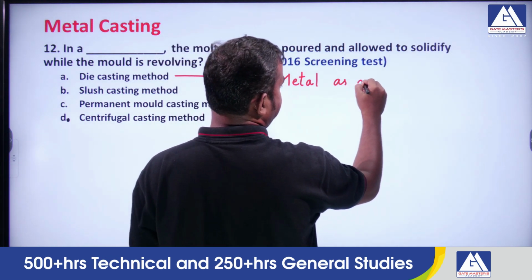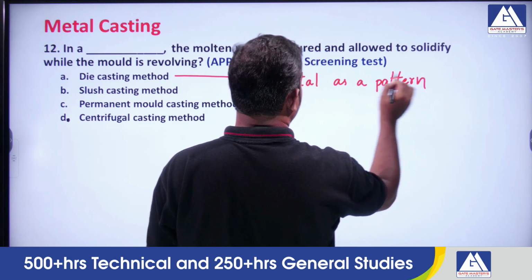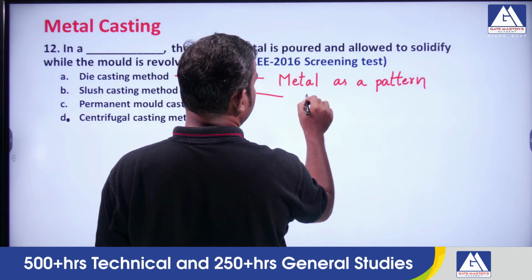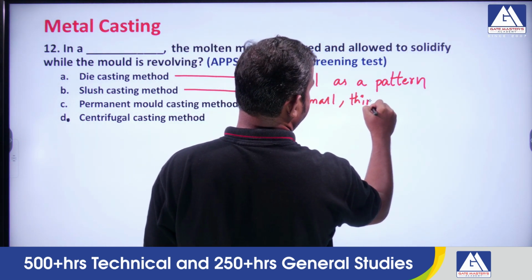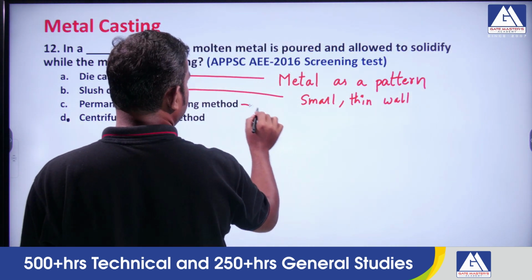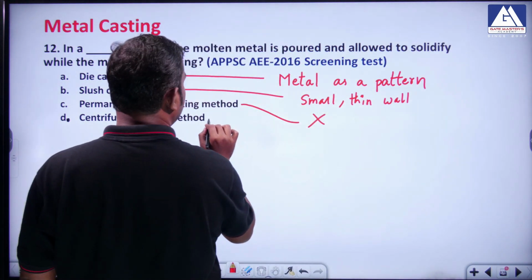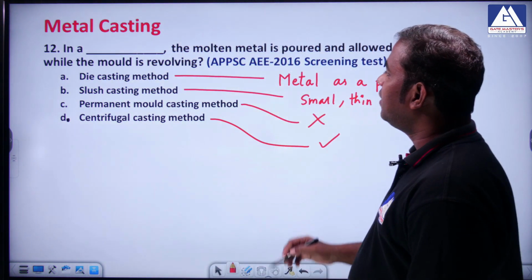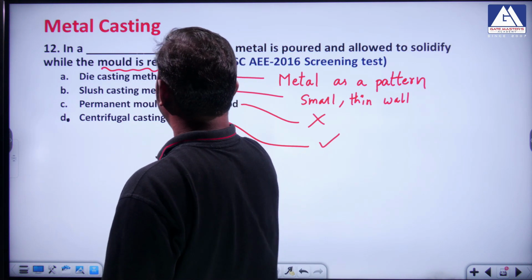Metal as a pattern. So this is not the right answer. Slush casting is used for making small, thin-walled materials. The permanent mold casting technique is used for the normal technique, so this is also not the right answer. The only obvious answer is centrifugal casting. In centrifugal casting, the mold will be revolving. So this is the right answer.